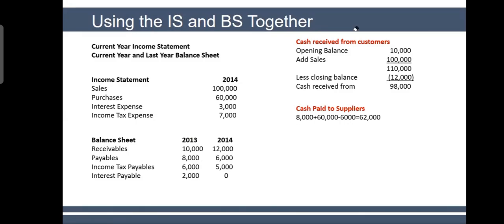Okay, so 8,000 was your opening liability, plus you made purchases for 60,000. So you should be paying now 68, but instead of 68, you only see 6 in the balance sheet. So where is the remaining that has been paid out?